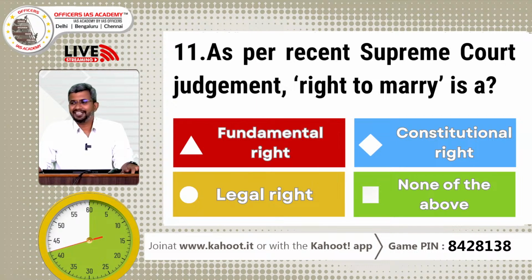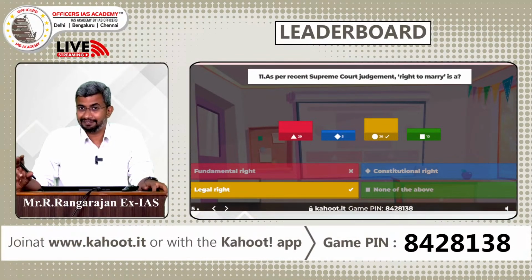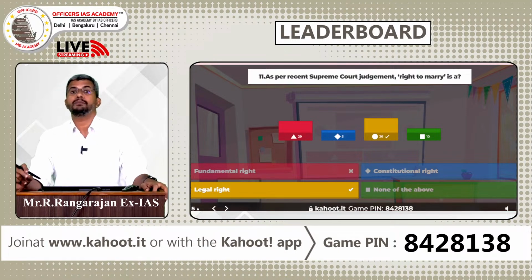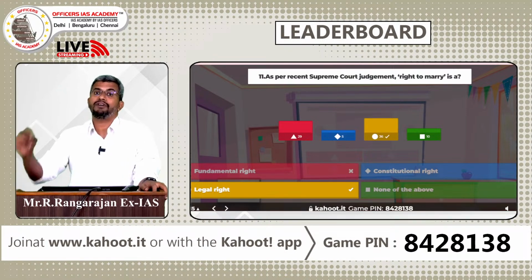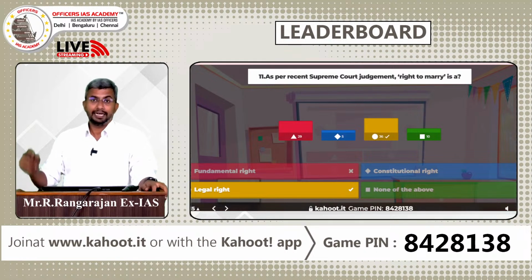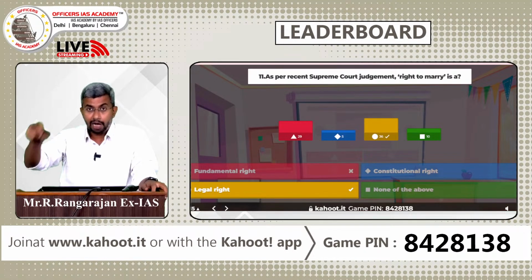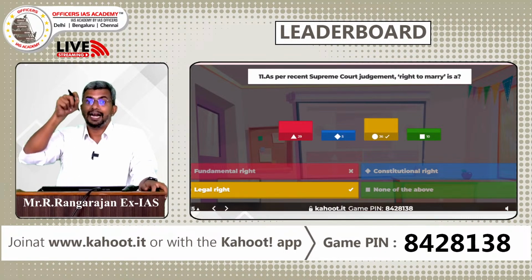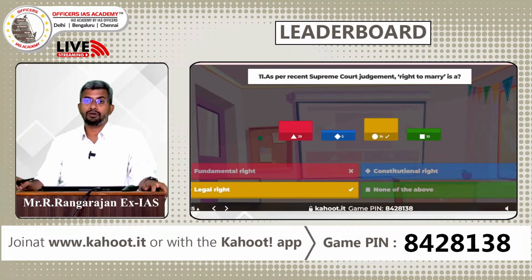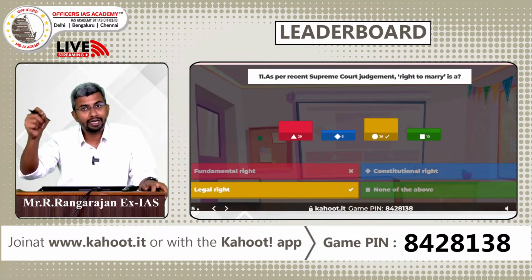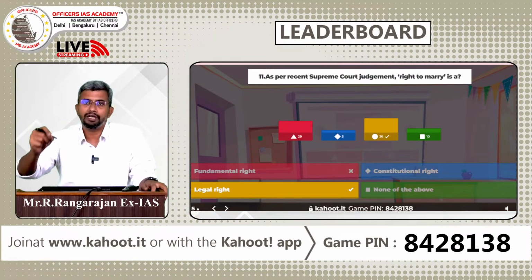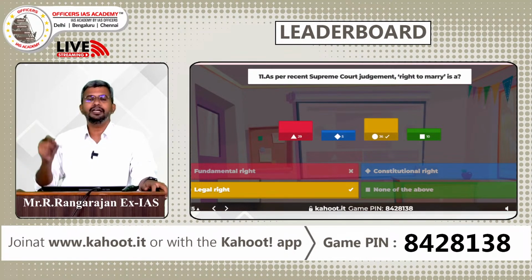Wonderful. 36 people have got it right. So guys, in Hadia case in 2018, the Supreme Court held that right to marry a person of one's choice is part of Article 19 and Article 21. And the correct answer for that question in 2018 that was asked is Article 21. But now in this case, the Supreme Court has said right to marry is not a fundamental right under our constitution. It is a statutory or a legal right which is provided by the Parliament or the state legislature. And so they said for same-sex couples, we cannot give a mandamus to the Parliament to enact a law.